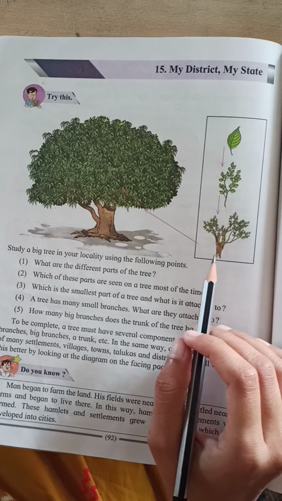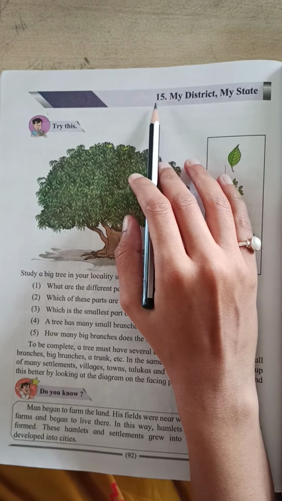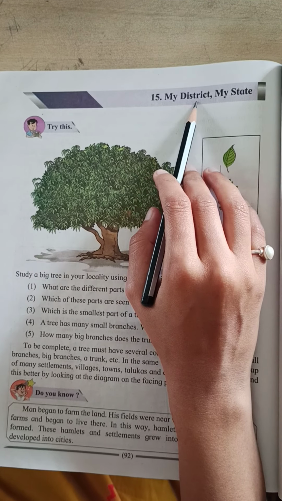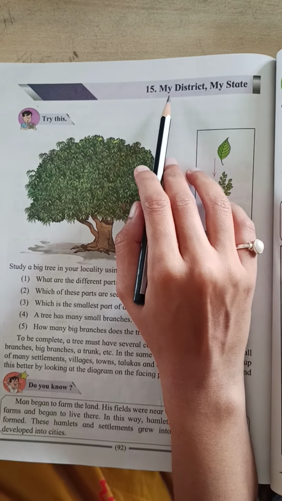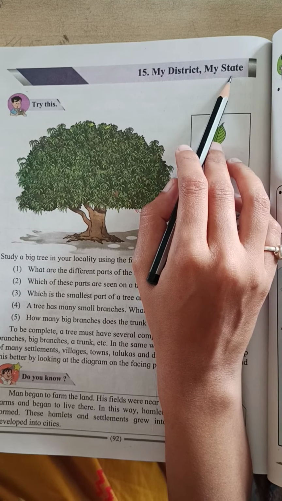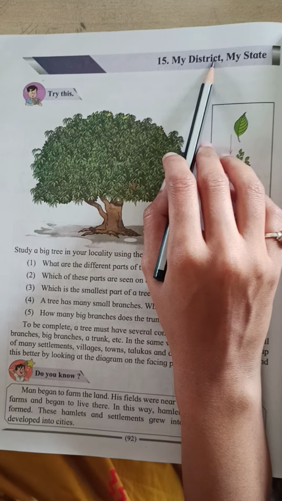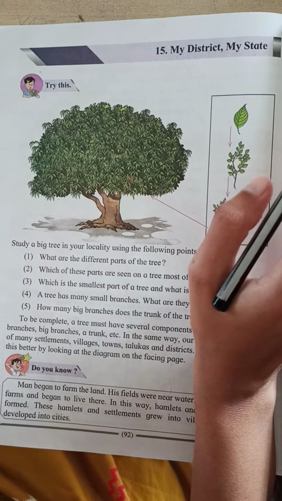Good morning students. Today we are going to start with lesson number 15, My District, My State. Today we are going to learn about our district and our state.